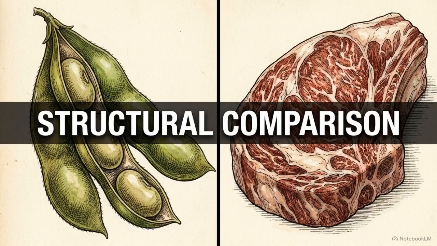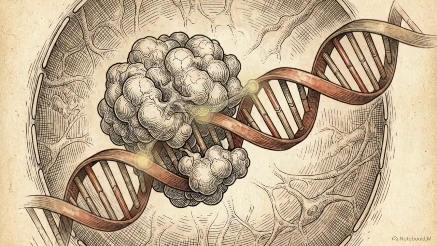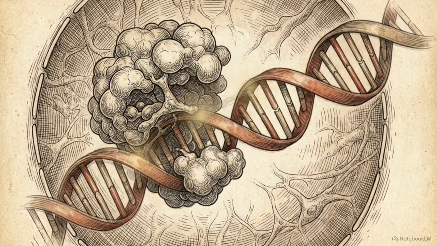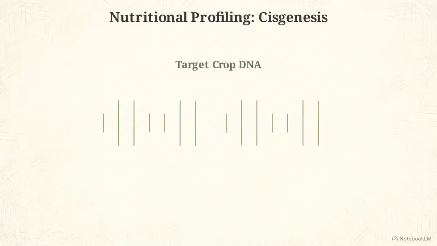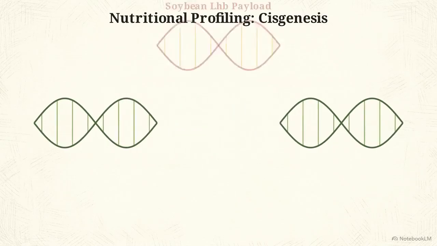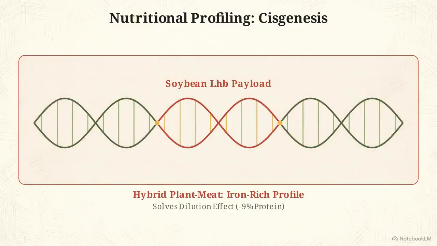The IFD implements hybrid plant meat, or HPM synthesis. This is a dual protein intervention, utilizing CRISPR-Cas9 gene editing to actively prevent nutrient dilution within the rapidly growing crop. This diagram shows the primary step in this nutritional profiling, the cisgenic insertion of soybean LHB genes directly into the target crop's DNA.